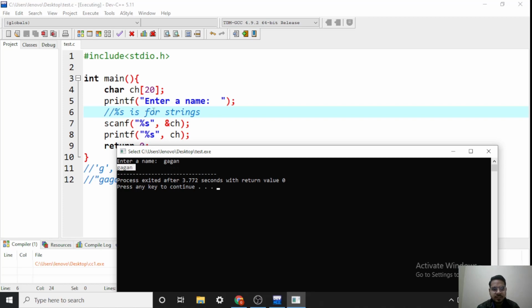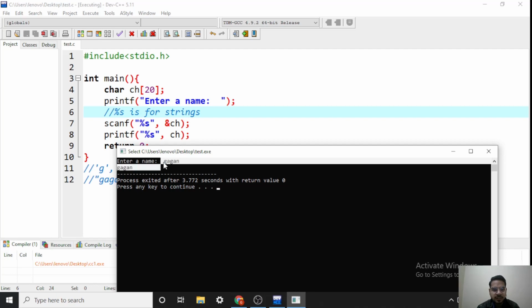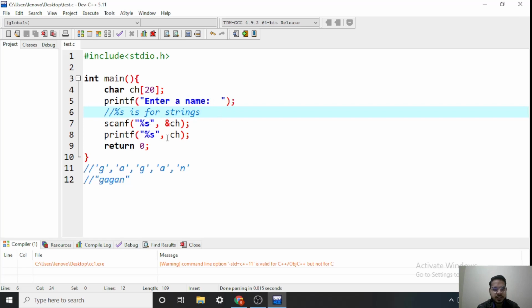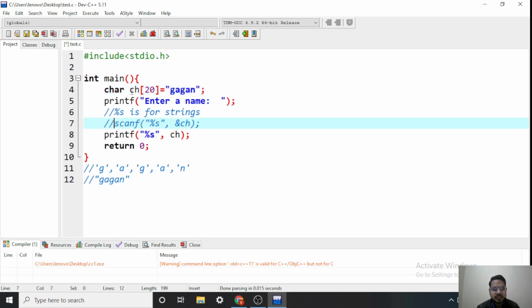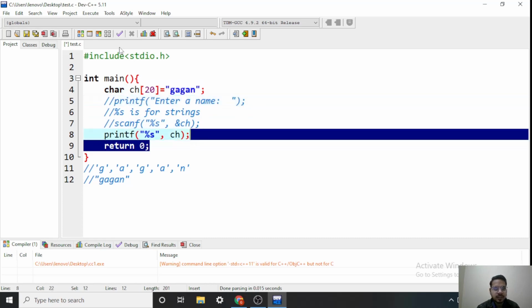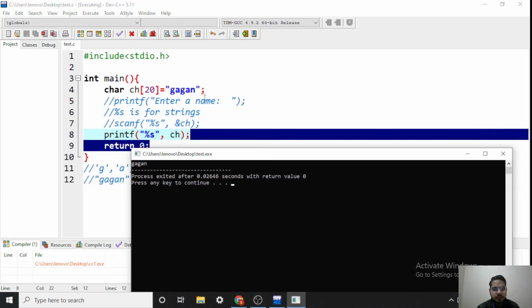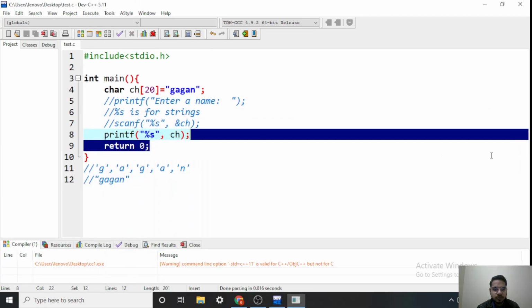To implement strings, there is no data type string in C. We have to use character array as a string. So now I am able to get the complete string. That's how we can read and print strings. We can also hard code here. Instead of taking input, we can just hard code the value and then print it. Let's try. So as you can see, I have hard coded Gagan and I am getting Gagan in the output.